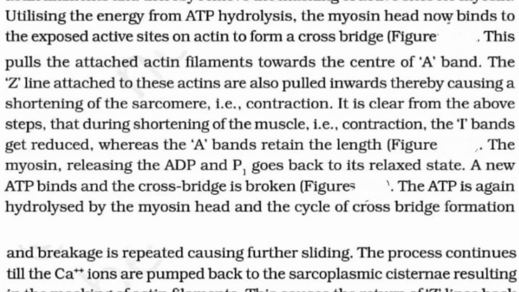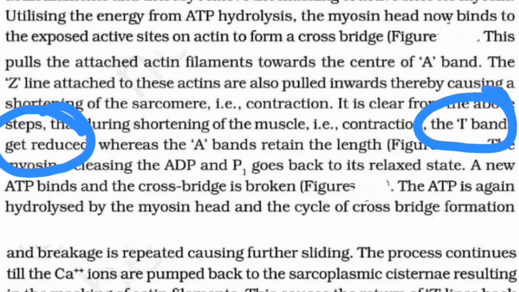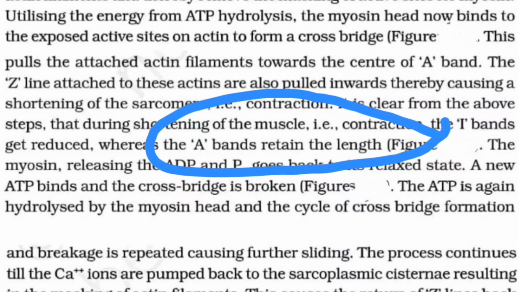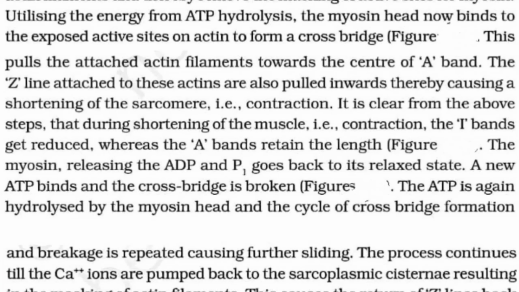So basically it is very clear in the above step that during the shortening of the muscle, the contraction, the I band gets reduced, whereas the A band remains unchanged. The A band retains its length. Now the myosin releases the ADP and the orthophosphate and goes back to the relaxed state. After the first contraction, the myosin will release the ADP and the orthophosphate which were formed from the breakdown or hydrolysis of ATP.